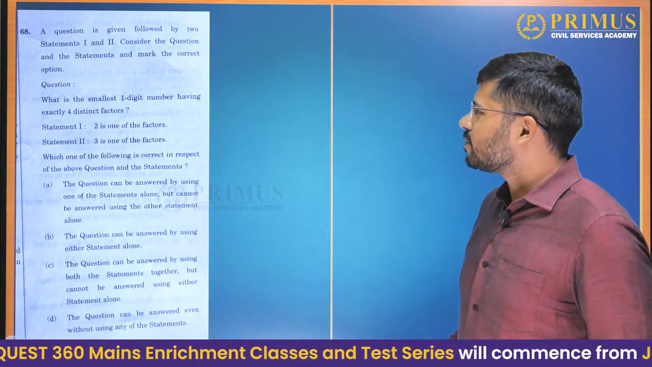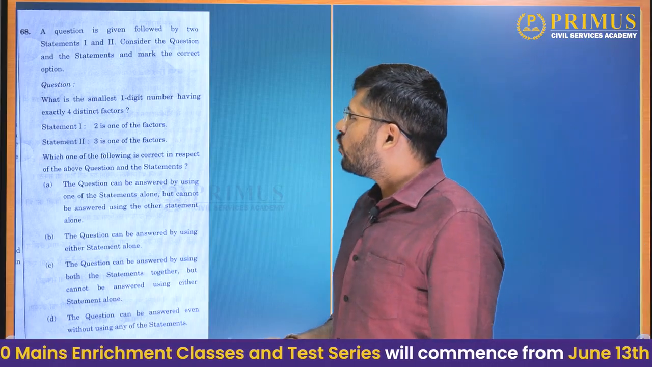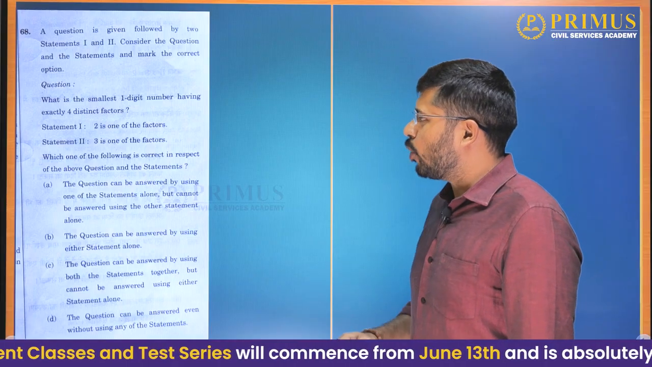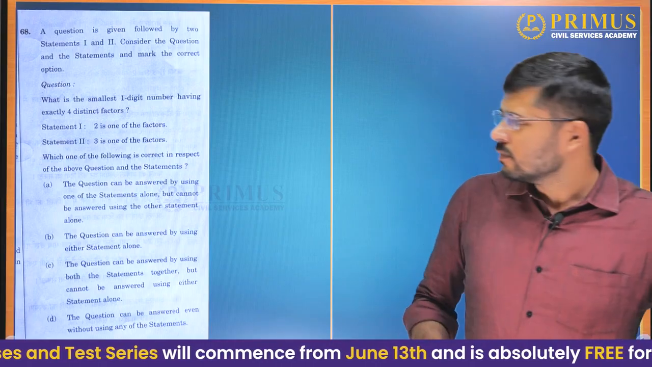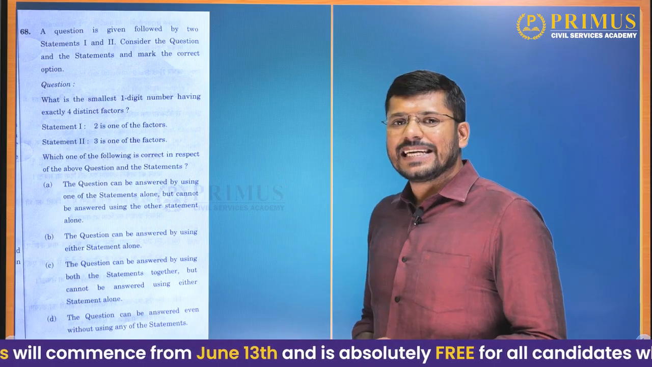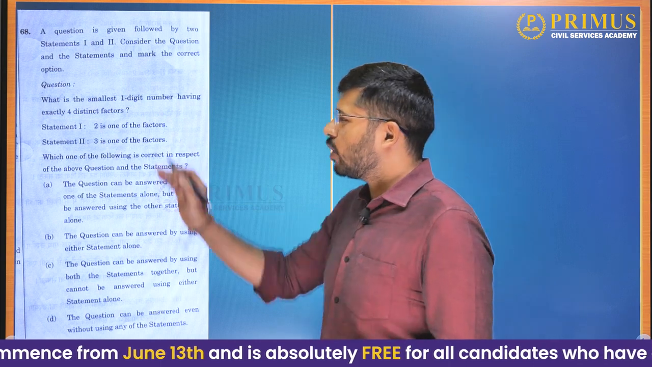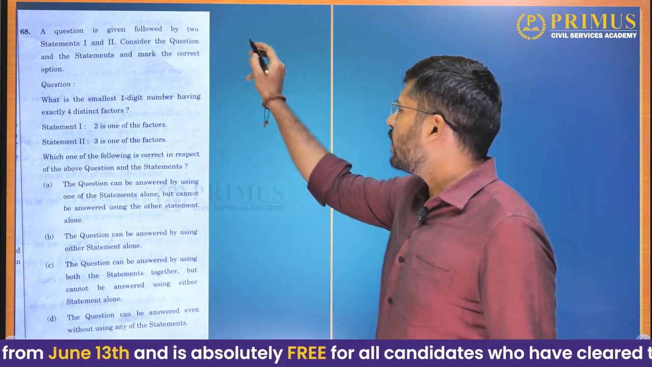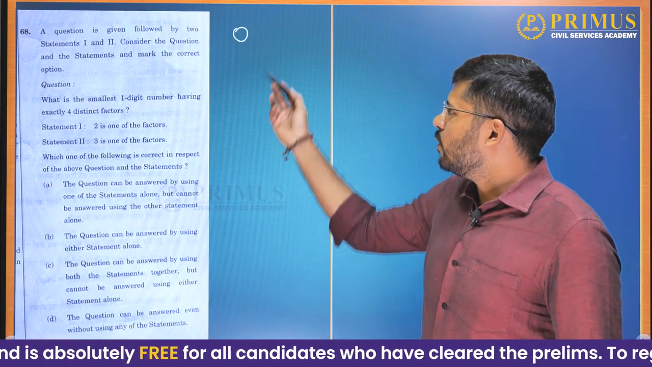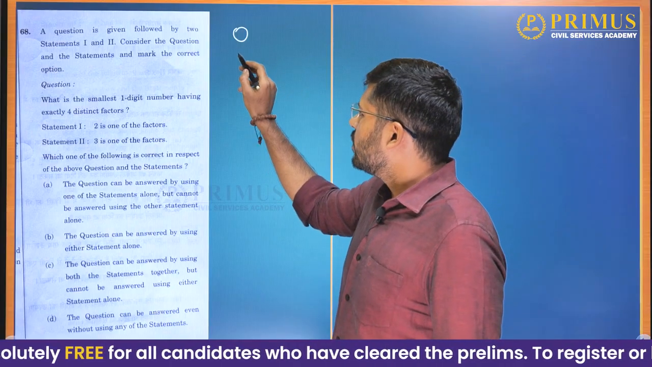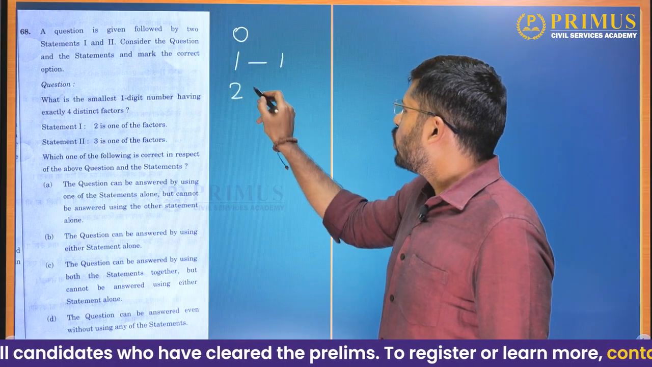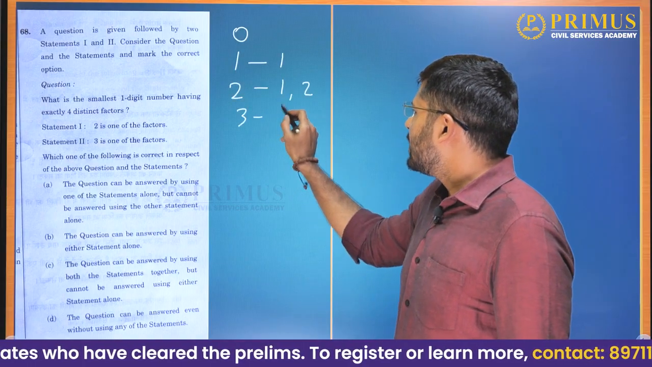Okay, we'll go further. A question is given followed by 2 statements, 1 and 2. Consider the question and the statements and mark the correct option. Now, what is the smallest 1-digit number having exactly 4 distinct factors? Let us try to answer it. Now, 0 can have any number of factors, so we cannot count it. What about 1? 1 has only 1 factor. What about 2? 2 has 2 factors. What about 3? 3 also has only 2 factors.